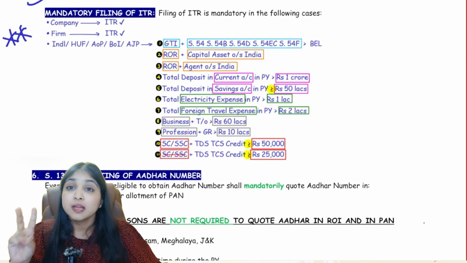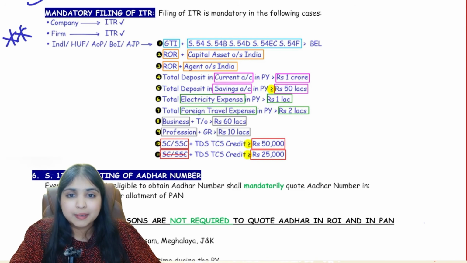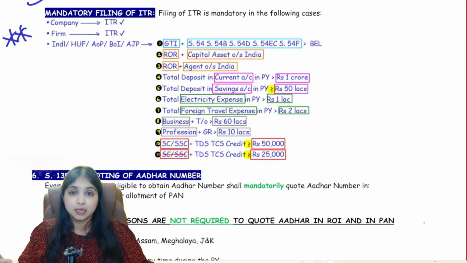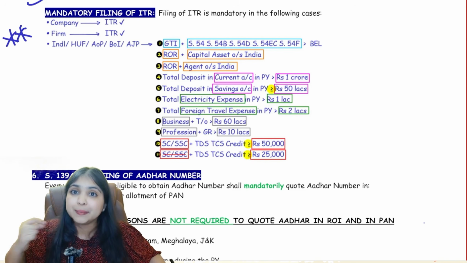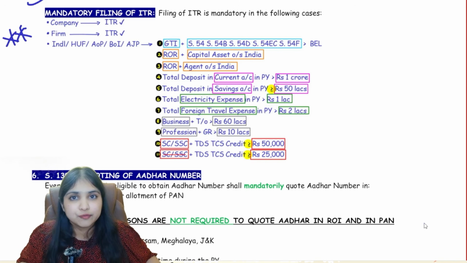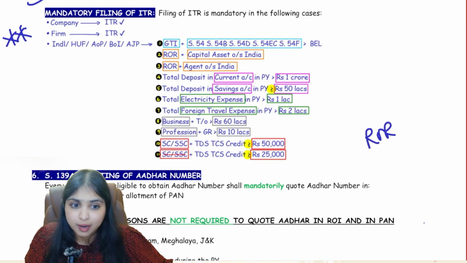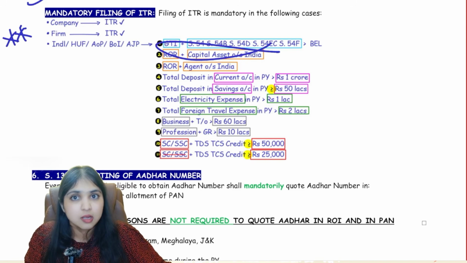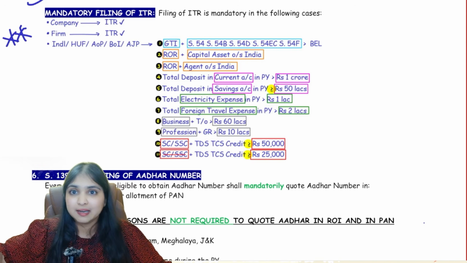First situation. Second situation, if you are an ROR, but you have a capital asset outside India, for example, you are having a house outside India, or you are holding shares of a foreign company. So you are an ROR and you are having a capital asset outside India, then you will have to file ITR. What if I am an ROR and I have a car outside India? Now a car is not a capital asset, so I will not come under the second bucket. So for the second bucket, you must be having a capital asset outside India.